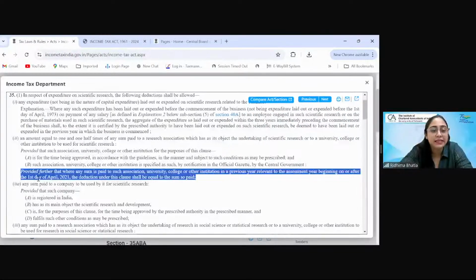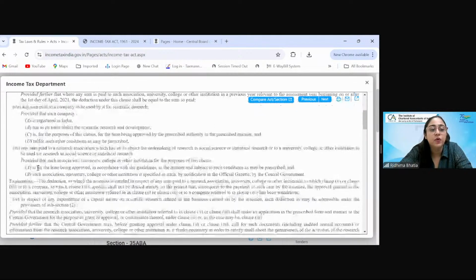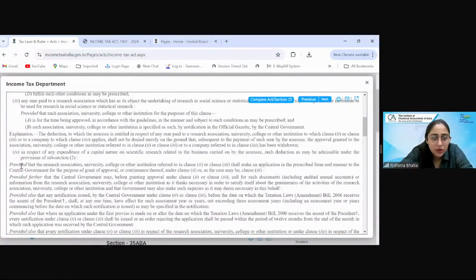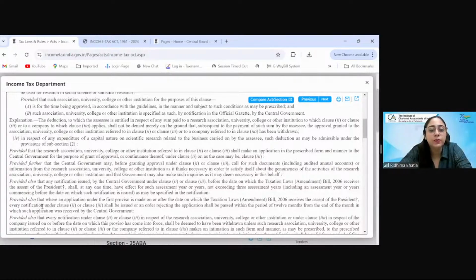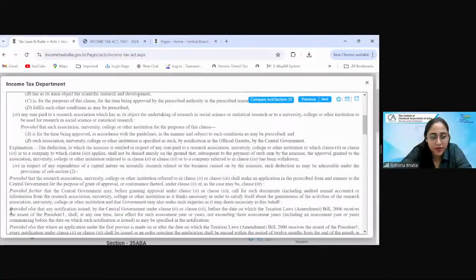As written in second proviso to clause 2 of subsection 1, section 35. But if I say move to third proviso of section 35, then here is the third proviso. The first proviso always starts with "provided". The second proviso always starts with "provided further", and then subsequent provisos start with "provided" also. If I say go to the third proviso of section 35, then this is the third proviso, provided also.